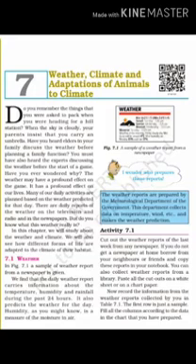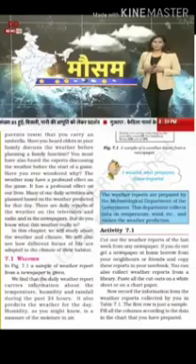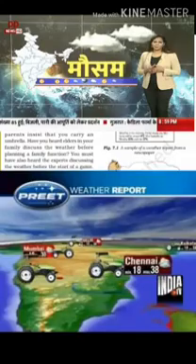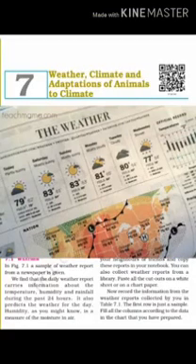Like climate of Godhra or Gujarat is dry and hot, and it is very much different from the climate of a hill station, which is cool even during hot summers, such as Shimla or Kashmir. Similarly, the coastal regions have a very different climate. It's always humid there. You must also have seen weather reports on TV news channels or in the newspaper, which is given on a daily basis. You can collect some of them, those reports which you get in the newspaper, and stick them in your notebook.